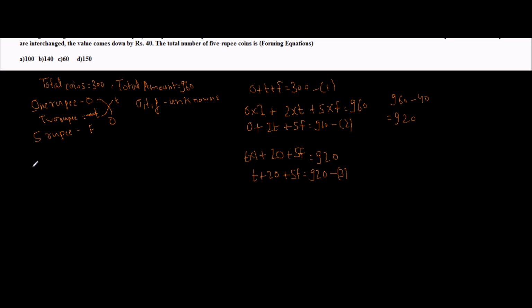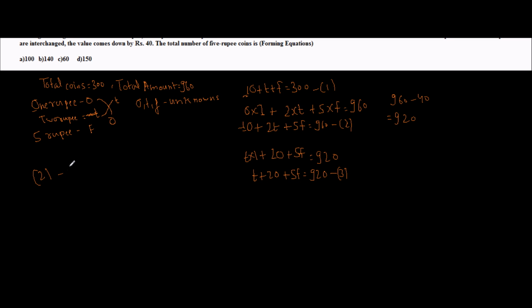Now unknown which we are after is F. So ideally we should try to eliminate O and T. If I look at equations 1 and 2, I see that I have coefficient of O, or the number which is with O, is 1 in both the equations. So if I subtract one of the equations from the another, I should be able to eliminate O. So that's what I will do.